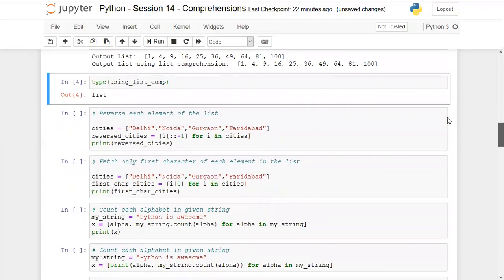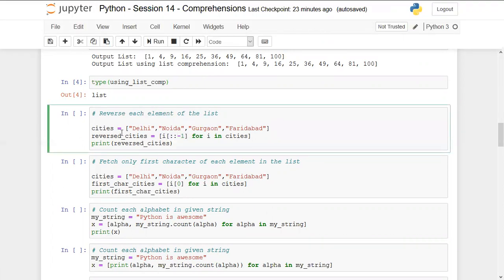And then another question is to reverse each element of the list. If you know the logic now, how to reverse a list, how to square a number, how to maybe subtract a number, all these logics that we have defined from the very beginning in the various examples, I think this should be fine to you. And if you know now how to reverse a list, you can do that yourself, but I'm going to explain it again. I'm creating a list which has multiple cities listed in this list,